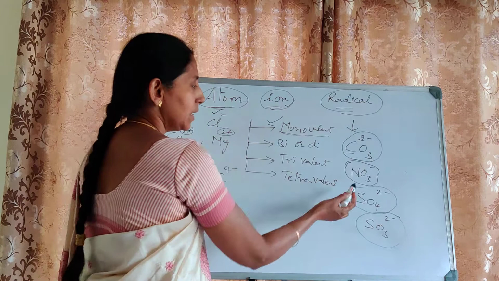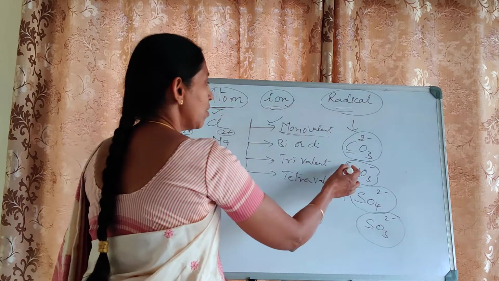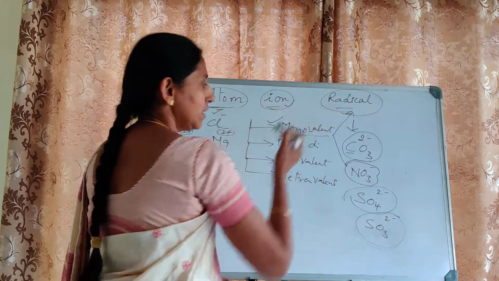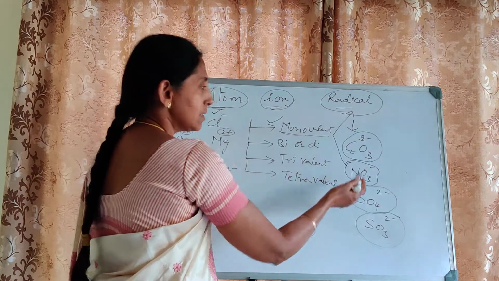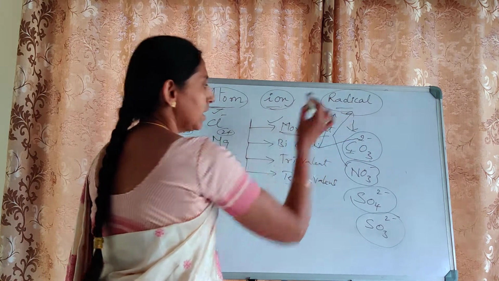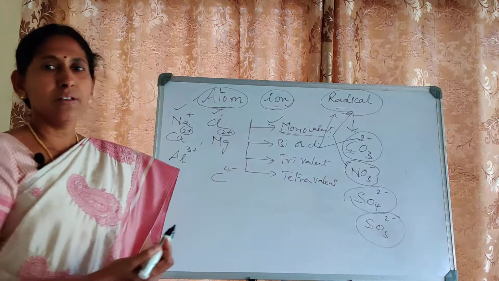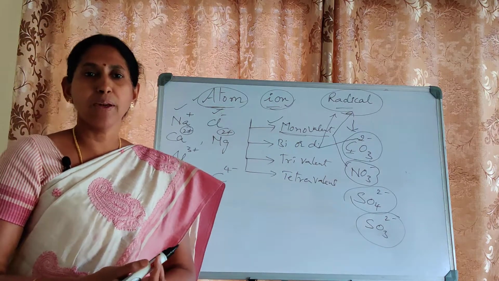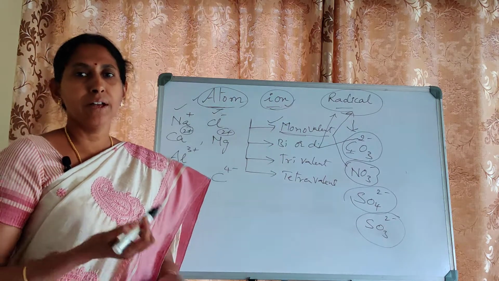Observe the number of negative charges. In case of nitrate, only 1 unit of negative charge, so it is a monovalent radical. If you take carbonate ion, CO3 2 minus, 2 units of charge, so a bivalent radical. Like that, ions and radicals have been classified into mono, di, tri, tetra, and so on.